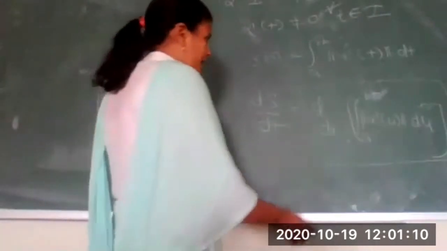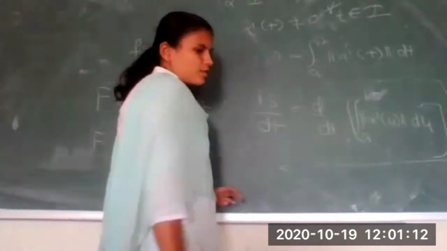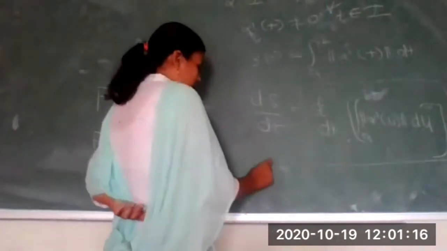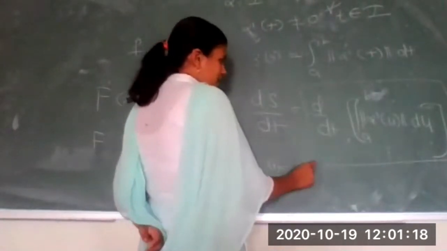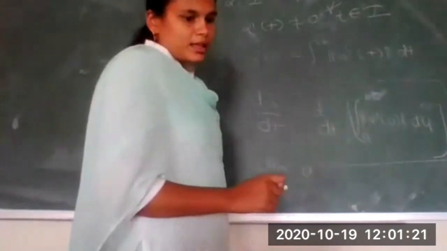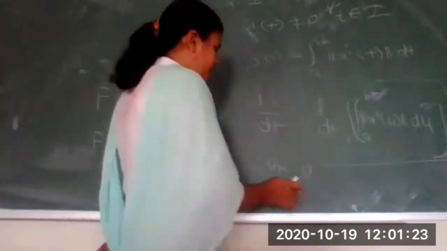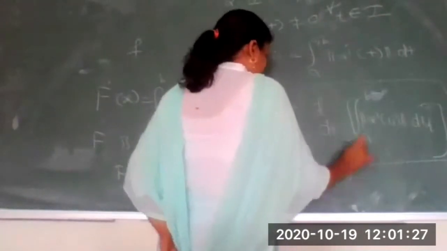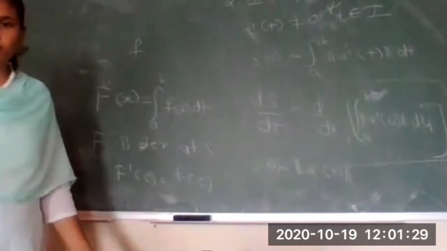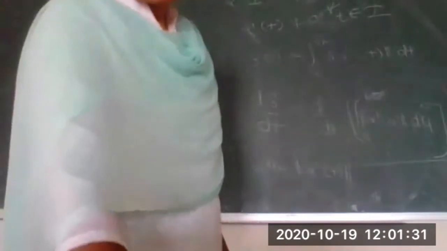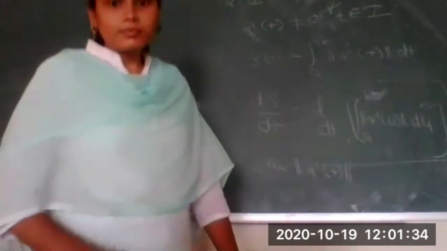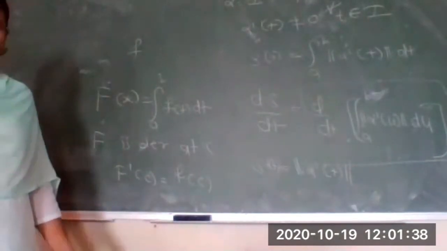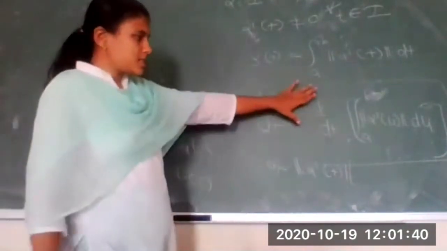So I am writing directly s dash of t, or ds by dt, as simply norm of alpha dash of t. Now you have to think and tell me why this is norm of alpha dash of t. As you are students of mathematics, you can solve this.